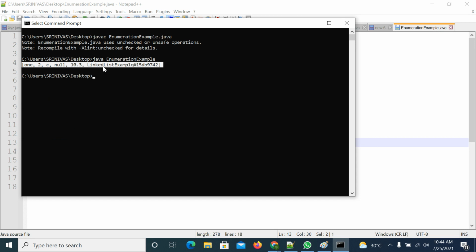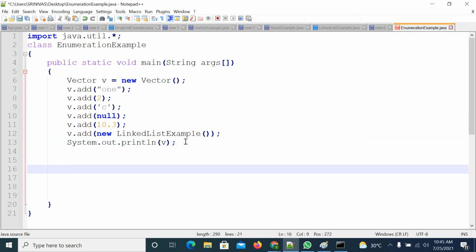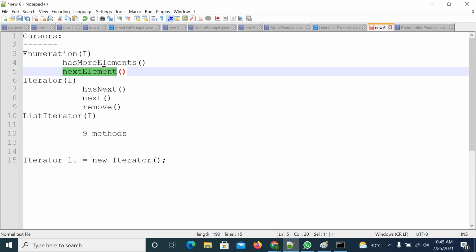You don't want this data at a time. You want to retrieve the data one by one. So how to get the data one by one? To get the data element by element, you can use the cursors. So now we are trying to learn the Enumeration cursor, right? How to get the Enumeration object? Actually in Enumeration there are two methods: one is the hasMoreElements method, and the nextElement method. I hope that is correct. hasMoreElements and nextElement.